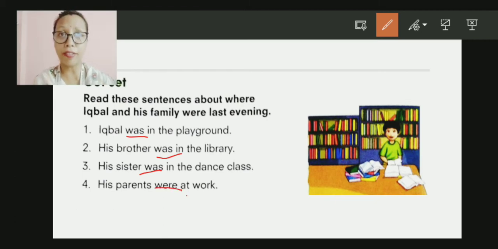Now why have they used were? Iqbal is one person, his brother is one person, his sister is one person. That means with singular nouns we are going to use was. And his parents: when we talk about parents, we include both our mother and father. That means they become two, which is plural. So in case of plural we use were. So is becomes was and are becomes were in the past tense.